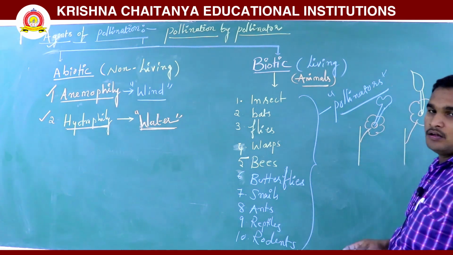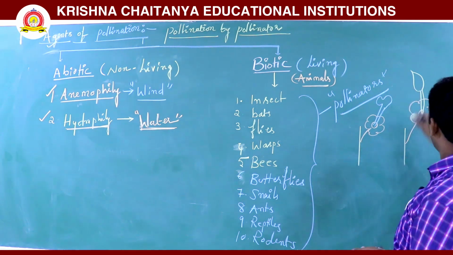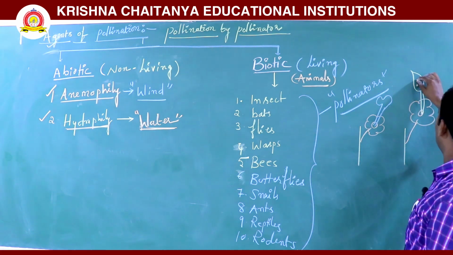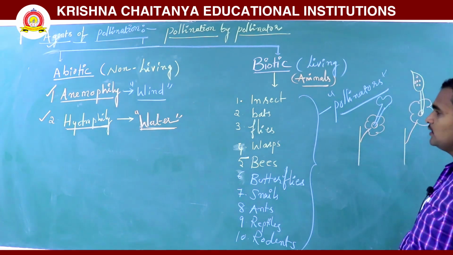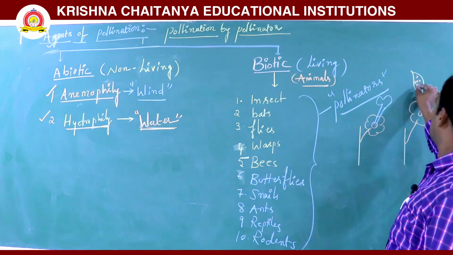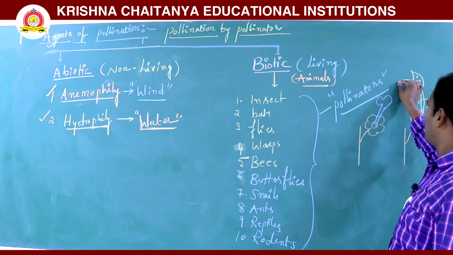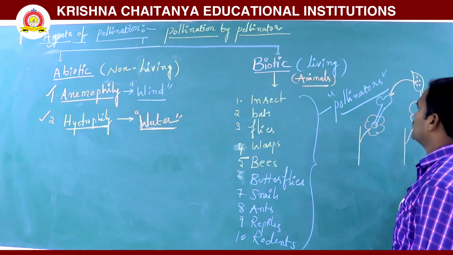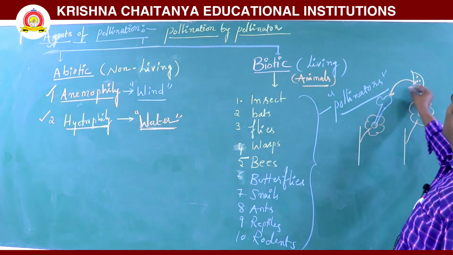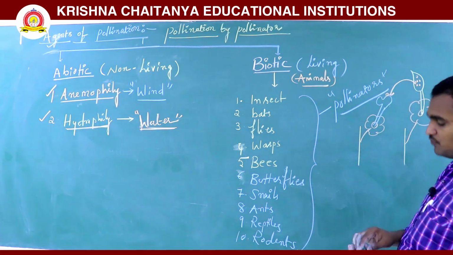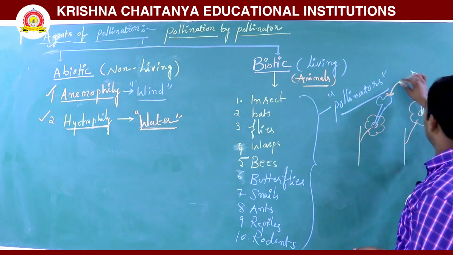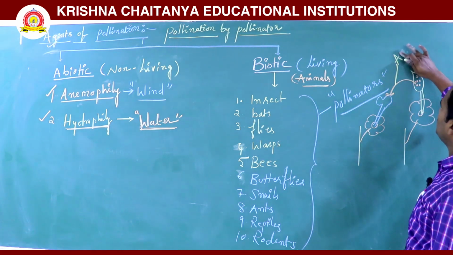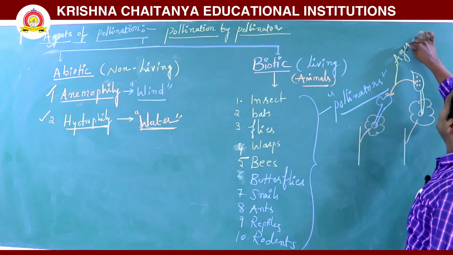Stamen and carpels are there. Insects transfer the pollen grains from anther to stigma. So the pollen grains are transferred by agents.